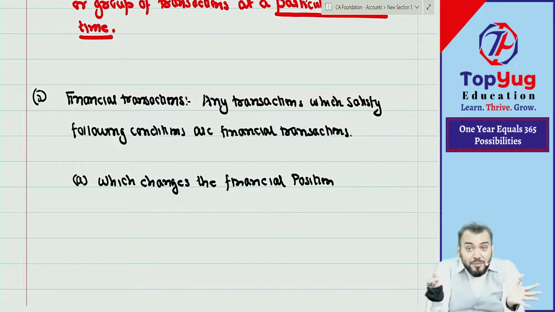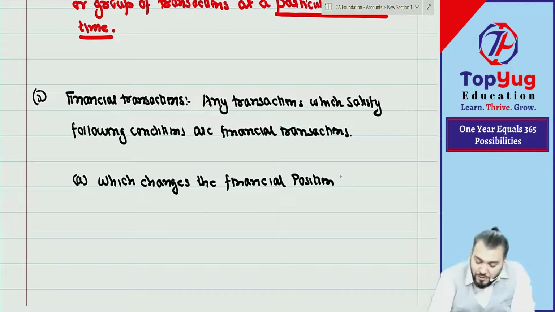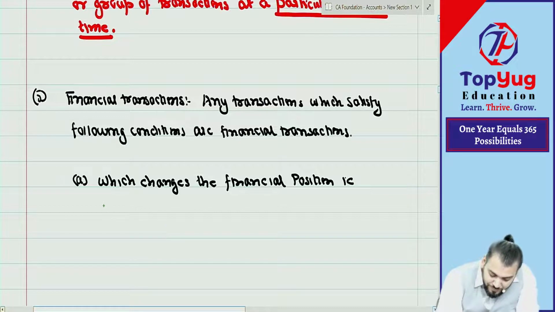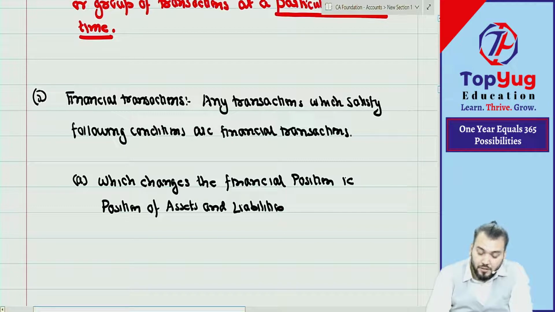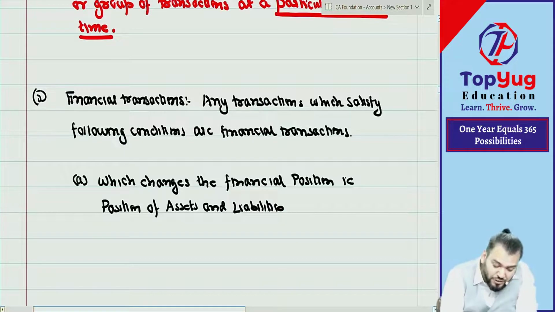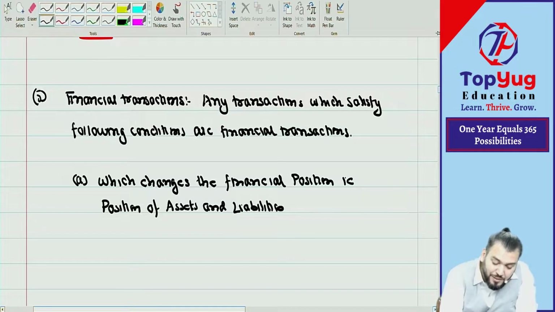So financial position means position of assets and liabilities of what?